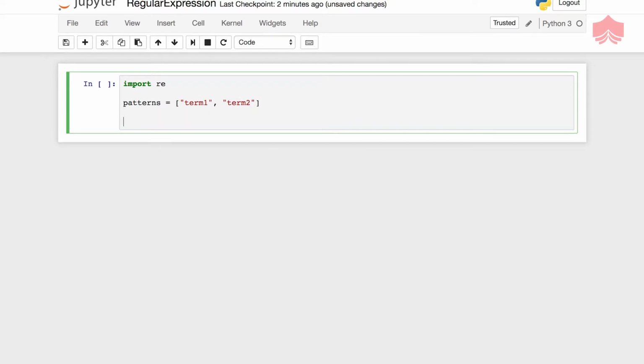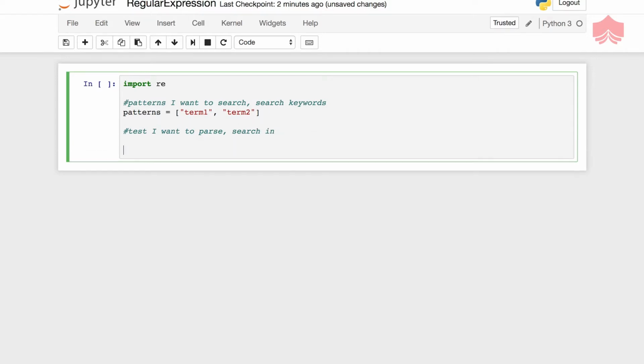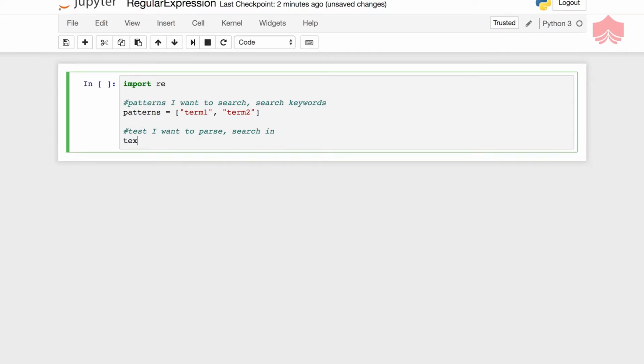I'm just referring to that, and then I'm going to give it some text that I want to parse. Patterns I want to search, this is my search keyword, and then this is the text I want to search in. Now I'm going to put a string.